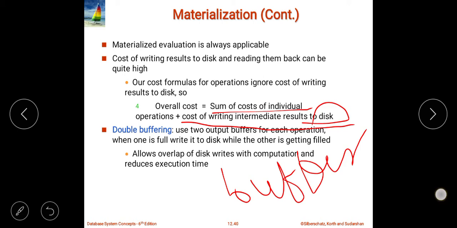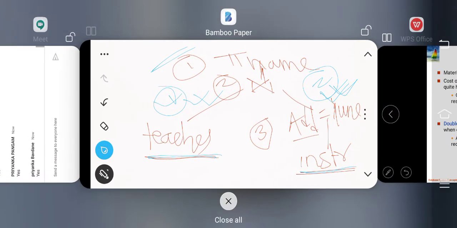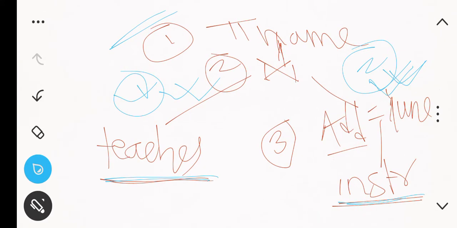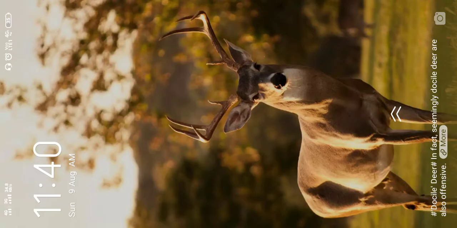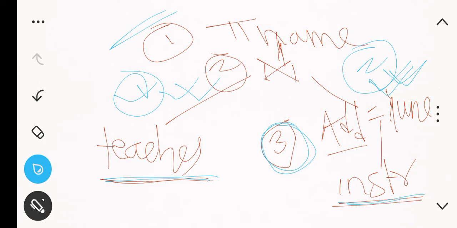आता आपण यामध्ये बघितलं की पहिला जो रिझल्ट होता तो आपण कुठे स्टोअर केला? इथे. इथे जर मी बघितलं तर मला पहिलं एक्सप्रेशन, पहिलं एक्सप्रेशन इज नथिंग बट फ्रॉम इंस्ट्रक्टर वी आर गोइंग टू सिलेक्ट दी नेम्स ऑफ द इंस्ट्रक्टर whose address is Pune, right? And whatever the result of this particular operation is coming, that I am going to store into the buffer, right? After that, once I am storing into that buffer, then I am going to combine whatever the result of this to this I am going to provide to the next level.